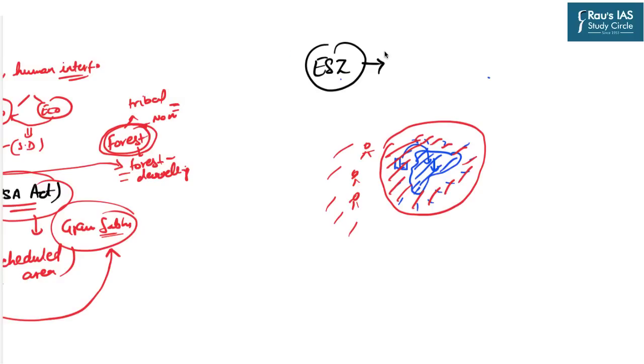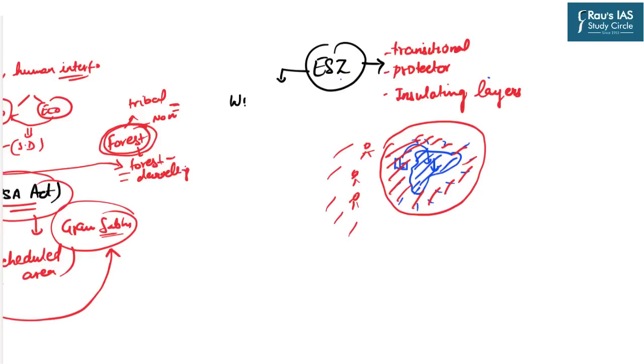Now we can understand that these areas are acting as transitional boundaries. They are acting as the protector to already protected areas. And that is why it is said that ESZs are basically the insulating layers.